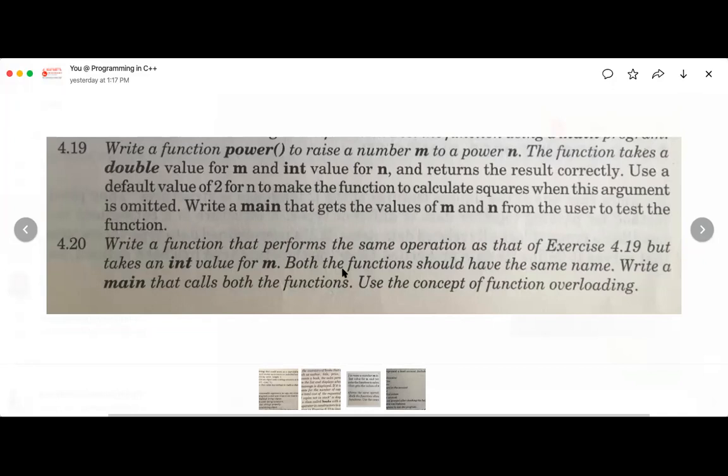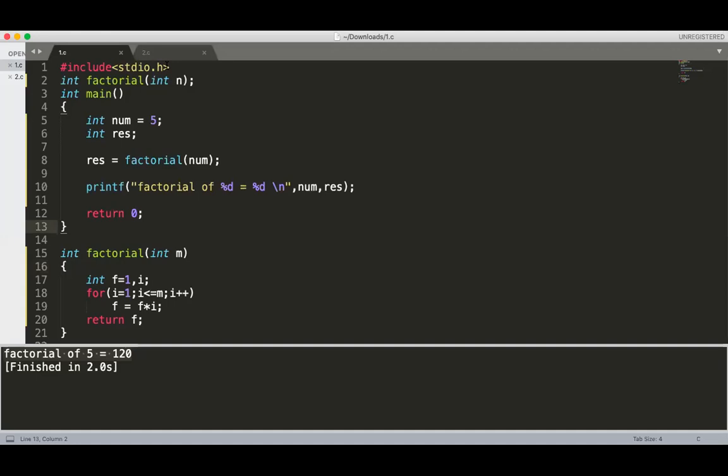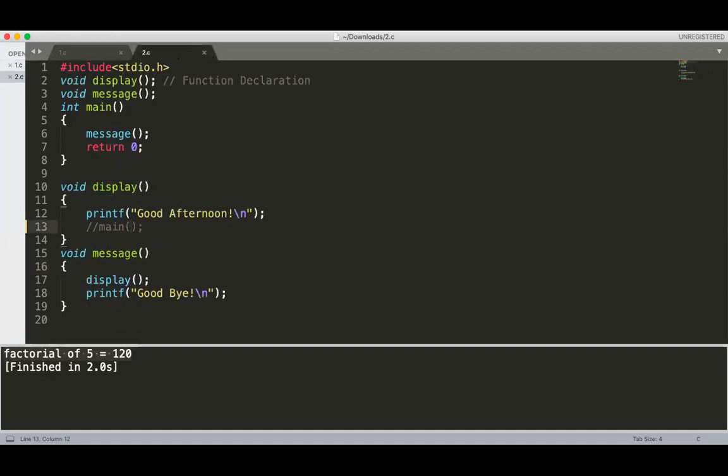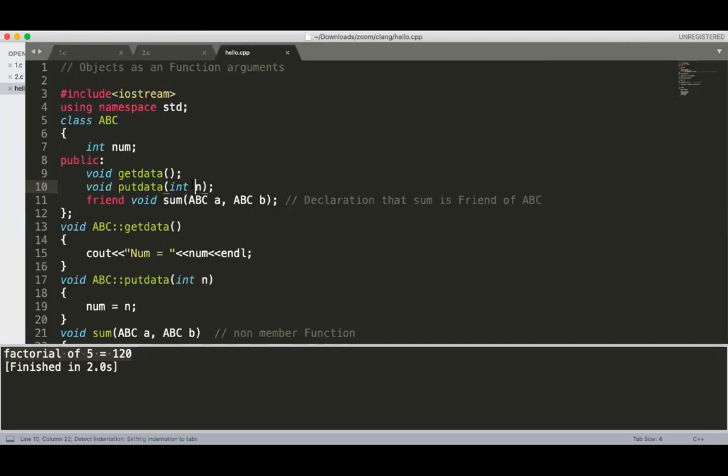So what is the problem here? Function overloading with the same name, and calling the 2 functions together, how do you do that, sir? Calling the 2 functions means one by one. So I will solve that program here, because if you are getting this problem, the others are also getting the same problem.